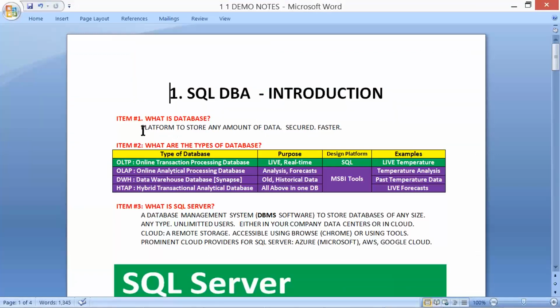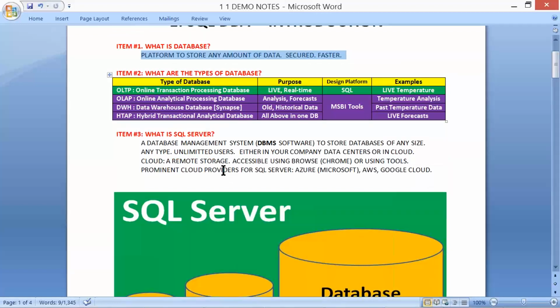A platform to store any type of data, any amount of data, no restrictions. And we have different types of databases. OLTP, online transaction processing databases, to store live data, real-time data like live cricket match, live stock market operations. Database, the developers will take care of the design.